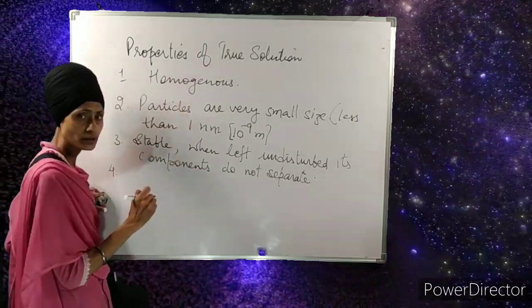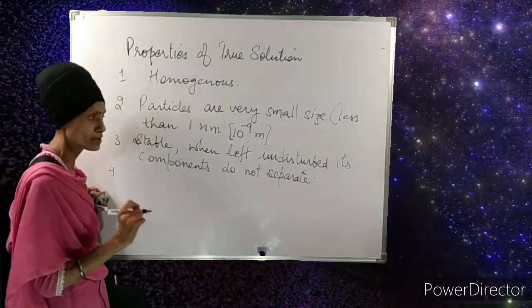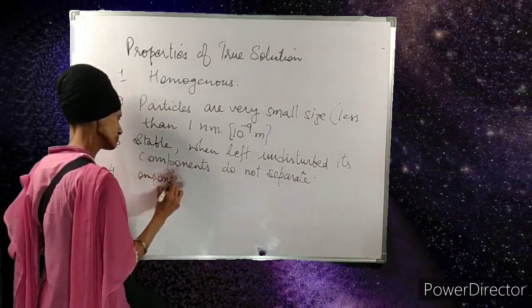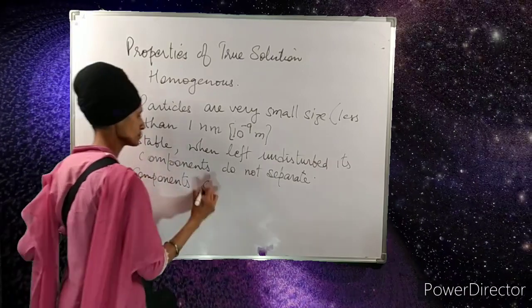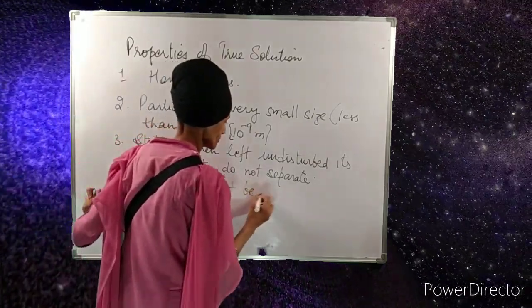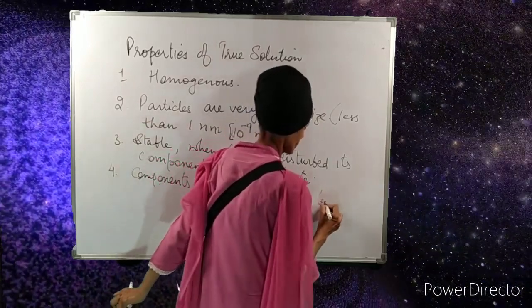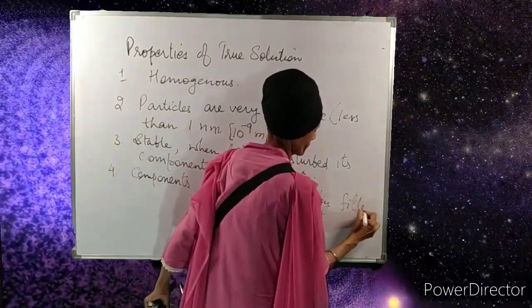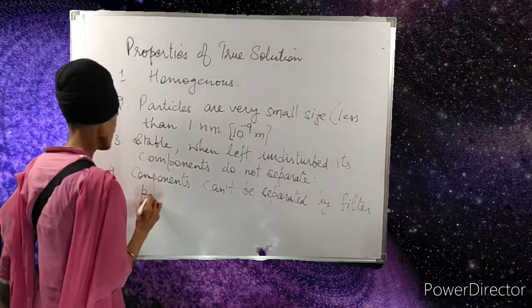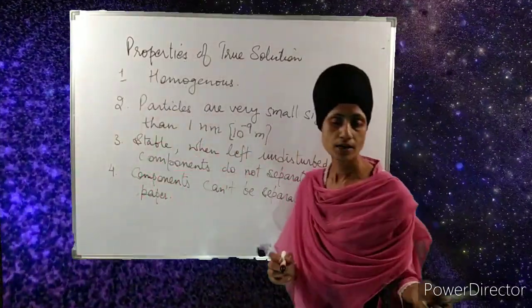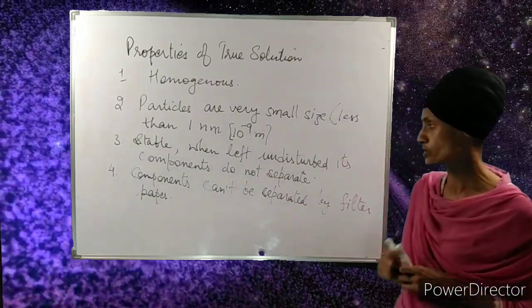Then come to the fourth point. A true solution, its components cannot be separated by using ordinary filter paper, because the pores of the filter paper are bigger than the size of the particles of the true solution.